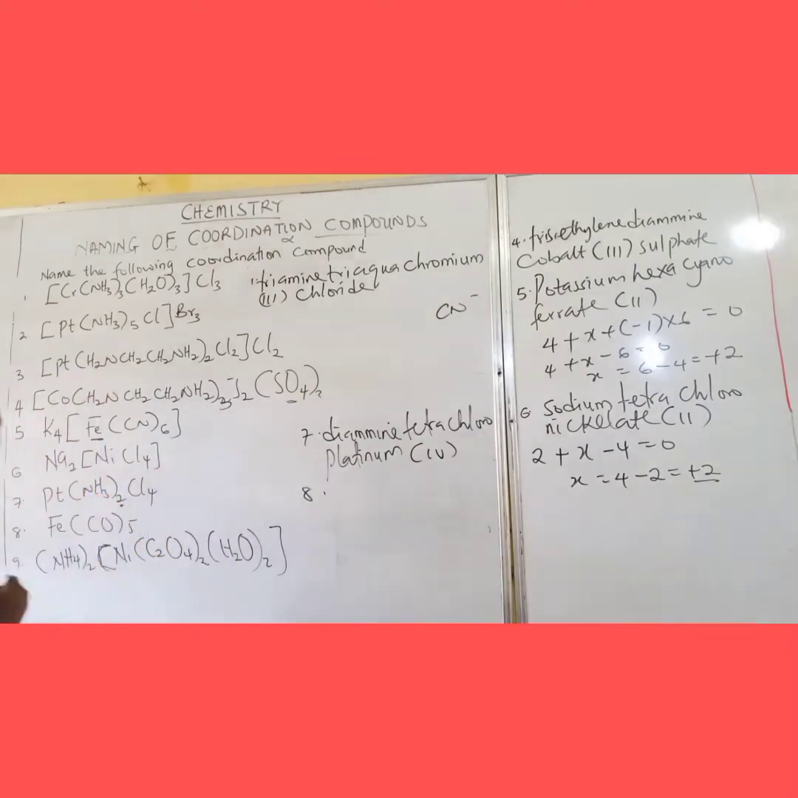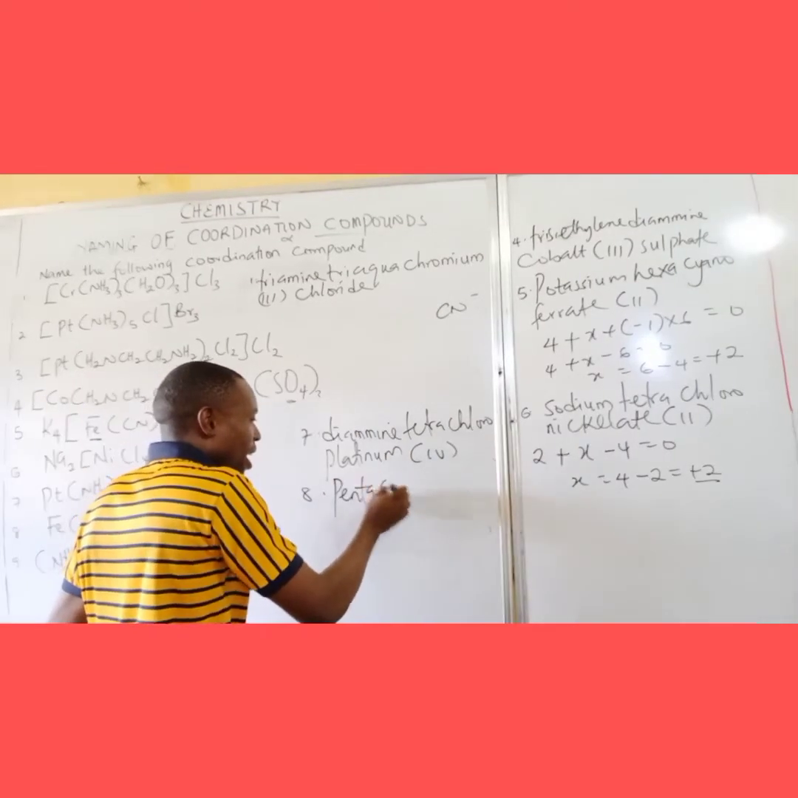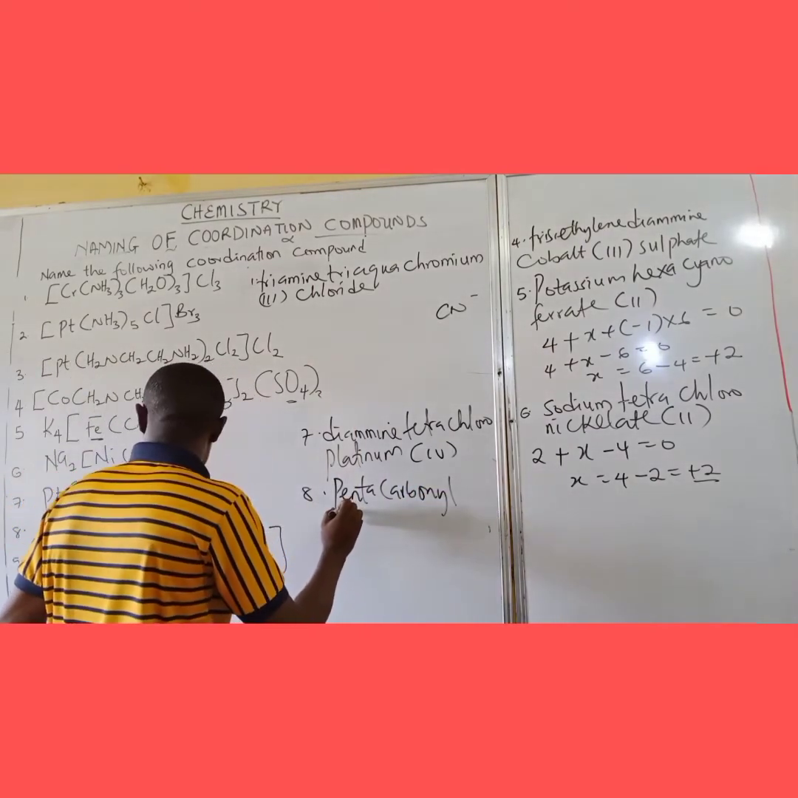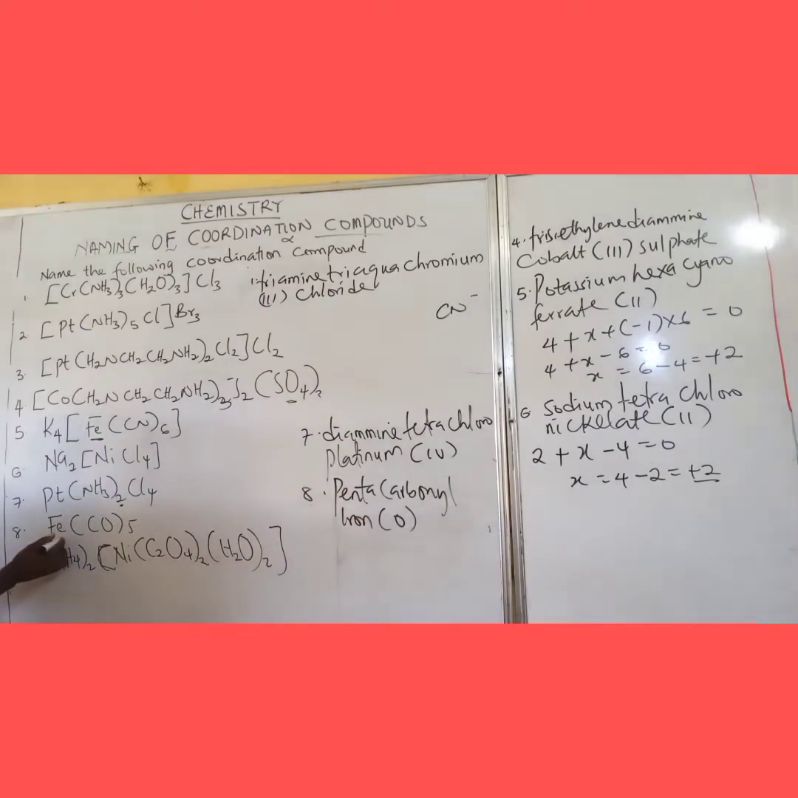Number 8, and maybe this one is very, very simple. Here becomes pentacarbonyl iron 0. Remember, here it's a positive complex. The carbonyl that you are seeing here is a neutral molecule, so it has a charge of 0. So 0 times 5 is 0, so we just have iron 0.